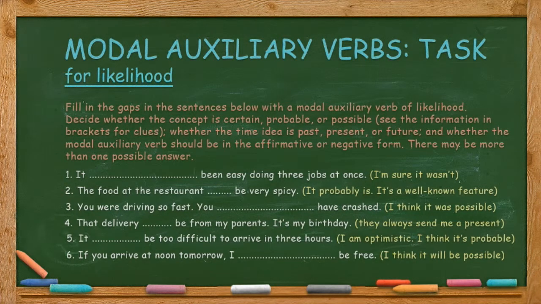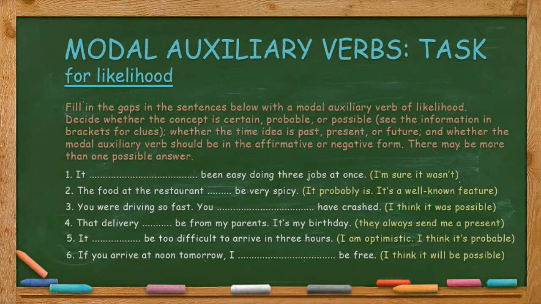Here's the practice activity for modal auxiliary verbs for likelihood. Fill in the gaps in the sentences below with a modal auxiliary verb of likelihood. Decide whether the concept is certain, probable, or possible. See the information in brackets for clues. Whether the time idea is past, present, or future, and whether the modal auxiliary verb should be in the affirmative or negative form. There may be more than one possible answer.